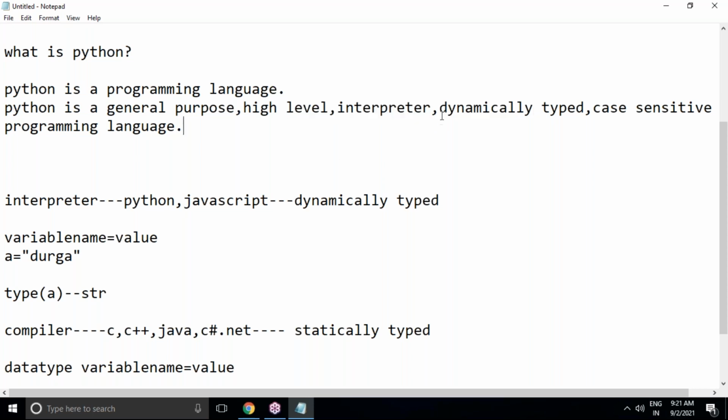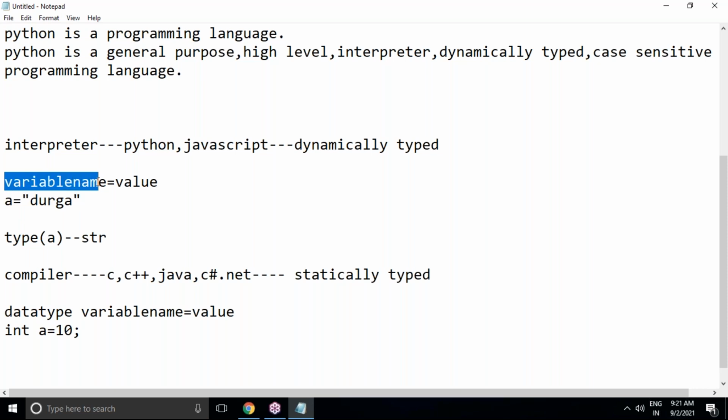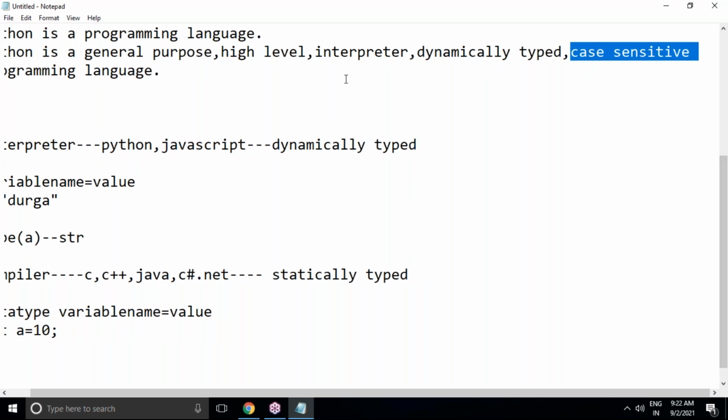That is interpreter. Dynamically typed means yes, Python is dynamically typed, based on the value only. The data type will be decided internally. You need not declare any data type of a variable. The syntax is only variable name equals to value. That's it. No need to use any data type. But in other languages, statically typed means compulsorily we have to declare a data type, a variable name and equals to value. And Python is a case sensitive programming language.